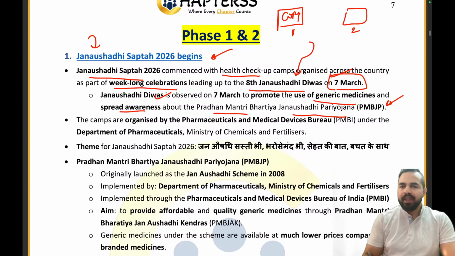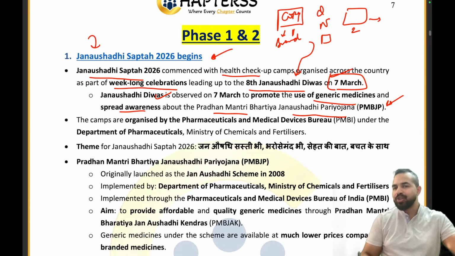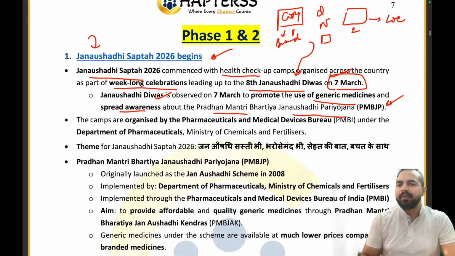The quality, number of pages and the size of that copy are quite the same, but there is only one difference: copy number 1 has a brand on it. Let's take an example, Classmate. And copy number 2 has all the things similar, but it does not have that brand, it is some local copy. When a student goes to purchase this copy, he has to pay rupees 50.